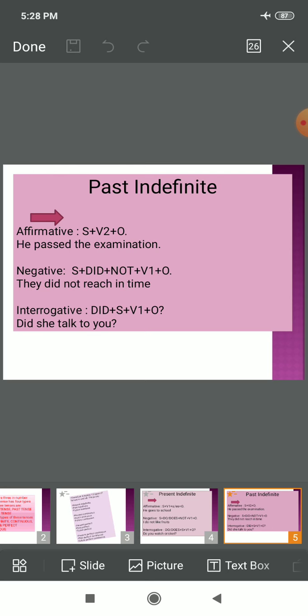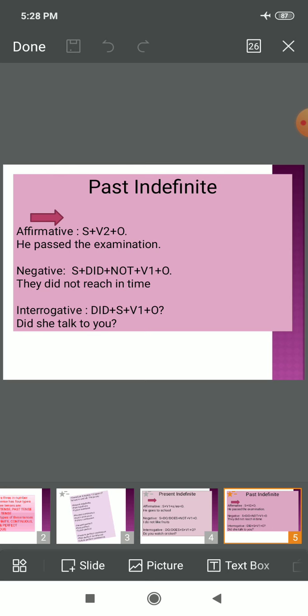In negative, we see the example as like subject plus did not plus verb's first form plus object. So a very particular rule of past indefinite, we use did in negative and interrogative sentences. So see the example, they did not reach in time, right?